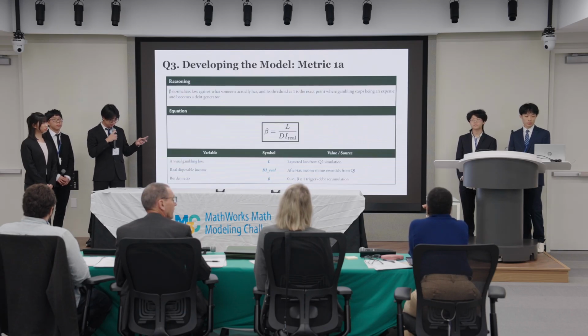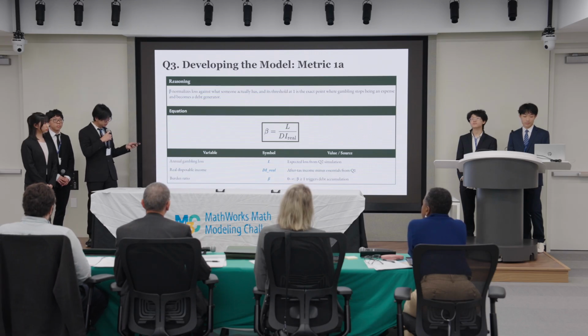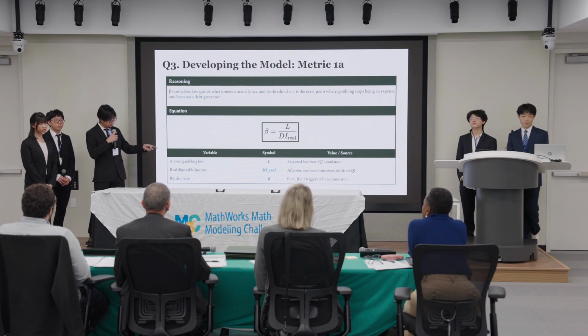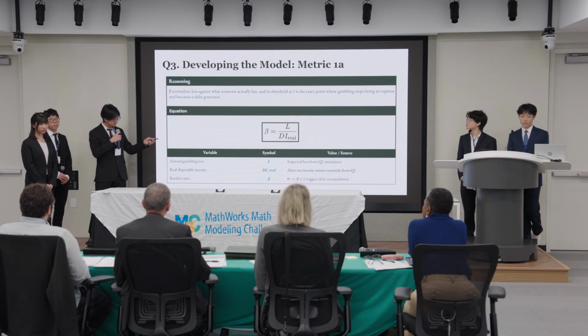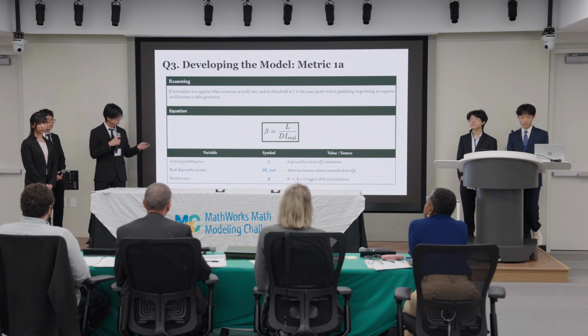Starting with burden ratio beta, it normalizes loss against what somebody actually has available. The equation is simply annual loss L over the real disposable income that we get from Q1. Beta at or above 1 is the exact point where gambling starts to accumulate debt.